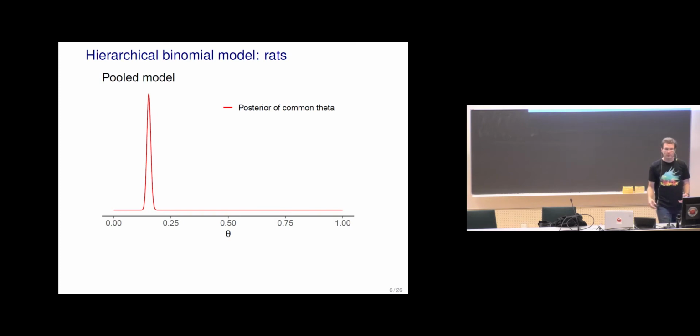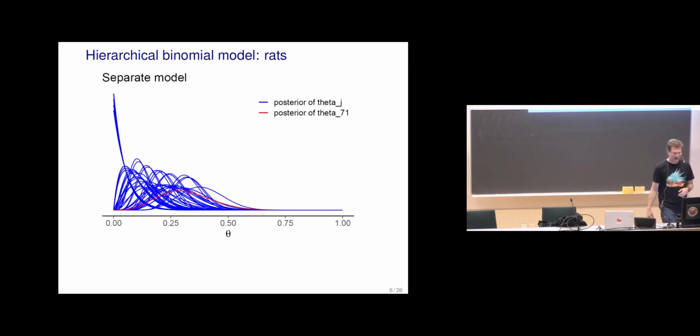If we just pool all data together, this is what we would learn about theta. This is the probability that these rats get these tumors. If we instead make separate models, you can see for each separate study there's much more uncertainty, of course, because they are smaller studies. But we can see also there's variation between these studies.